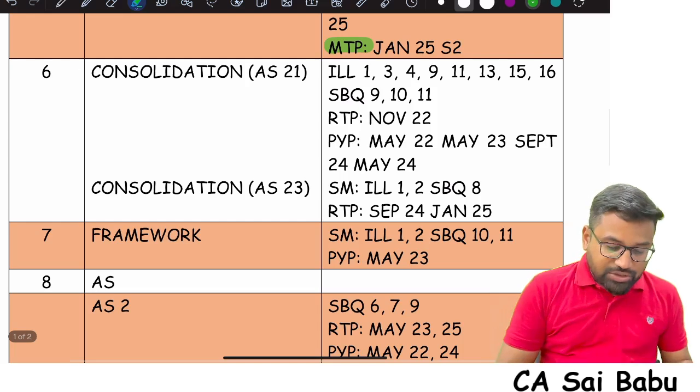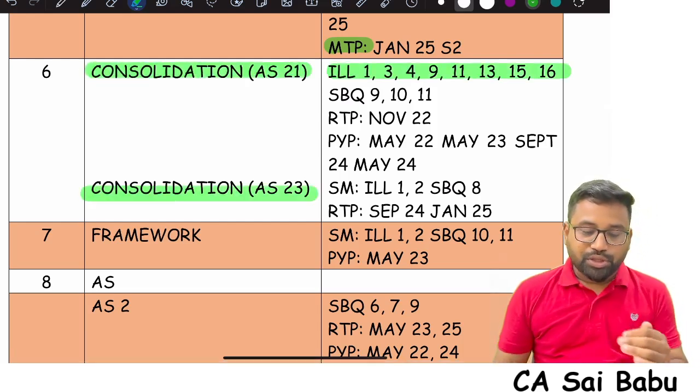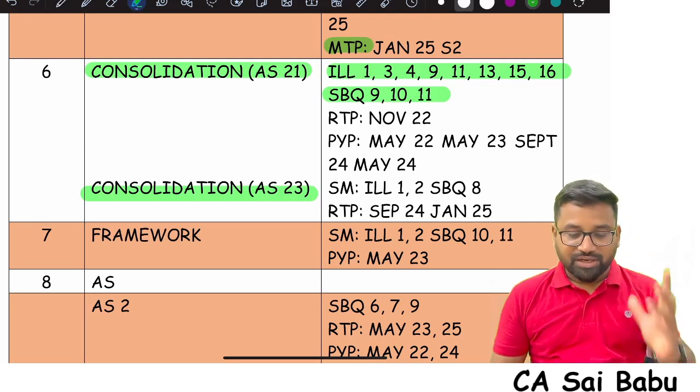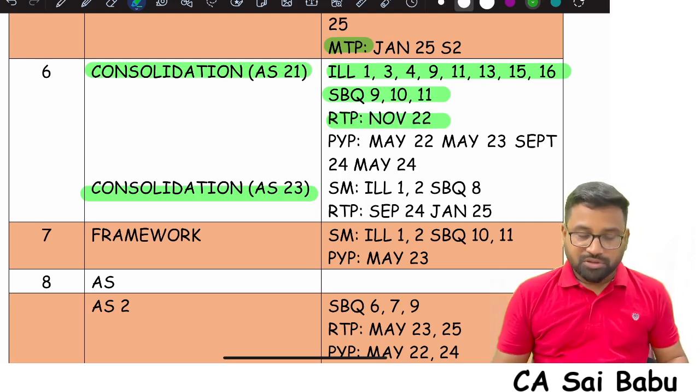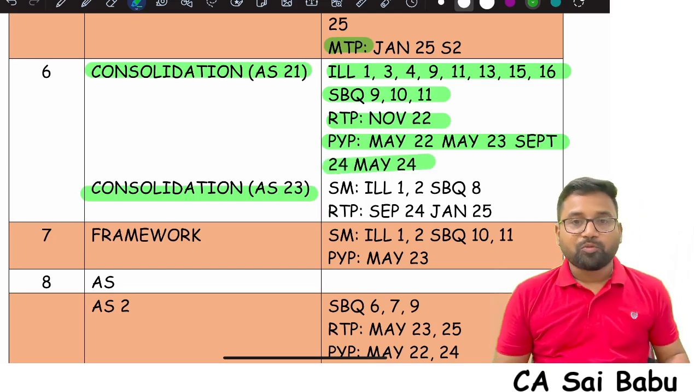Similarly, Consolidation, AS 21, AS 23, this is the list. Illustration 1, 3, 4, 9, 11, 13, 15, 16, scenario based question 9, 10, 11, RTP November 2022. Previous year paper May 2022, May 23, September 24, May 24.